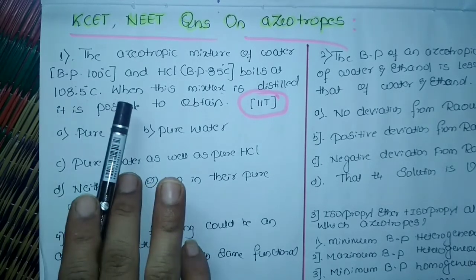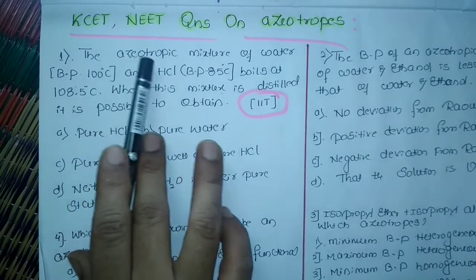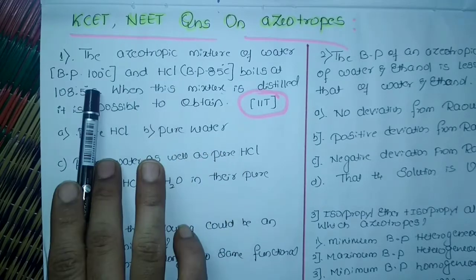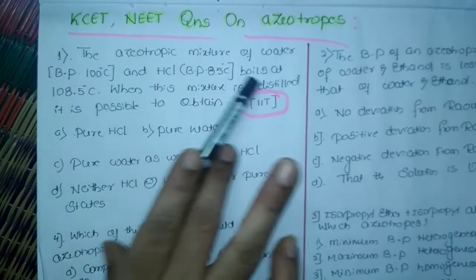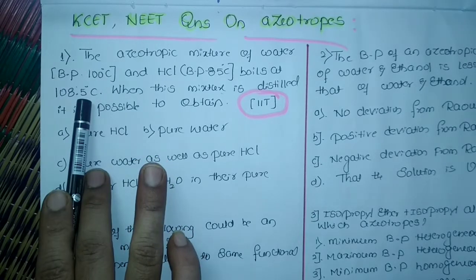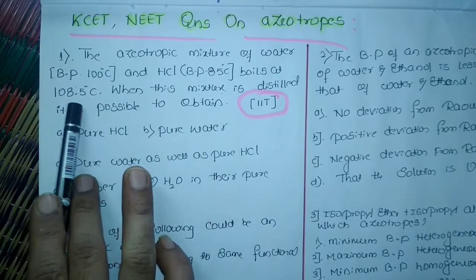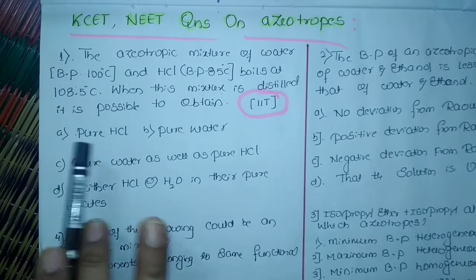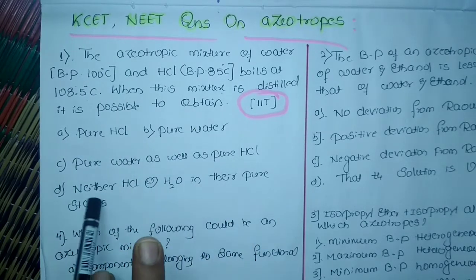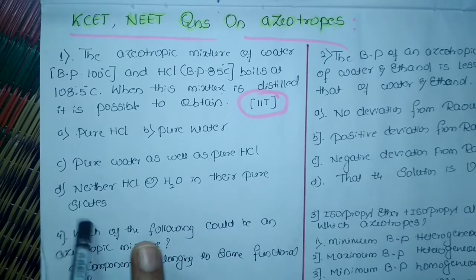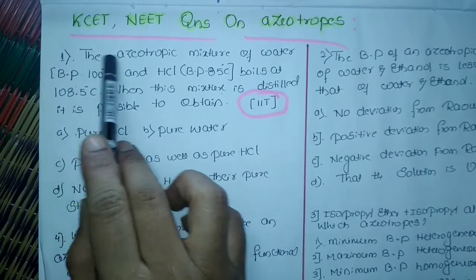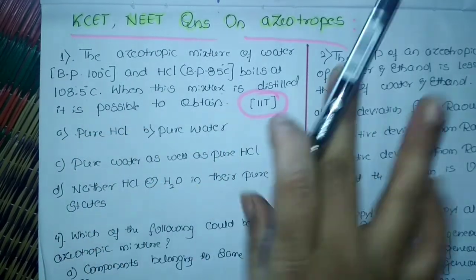It's quite simple. The question is that for the azeotropic mixture, we have a water and HCl mixture and the boiling point is given, where they boil at 108.5 degrees Celsius. So when they boil at this temperature, is it possible to get pure HCl, or pure water, or pure water as well as pure HCl, or neither HCl nor water in their pure states? Okay, it is quite simple. In the first line only, they have given that it's an azeotropic mixture.